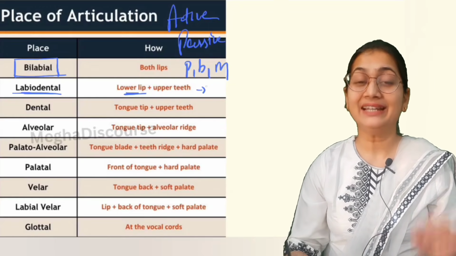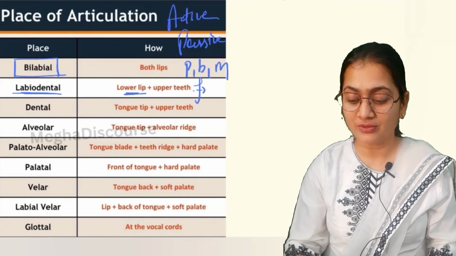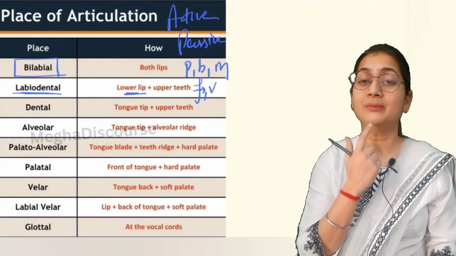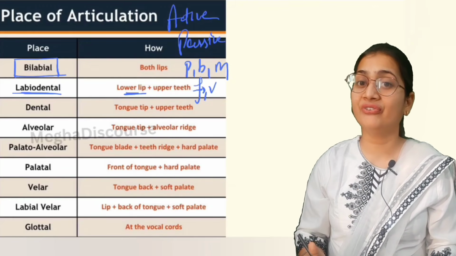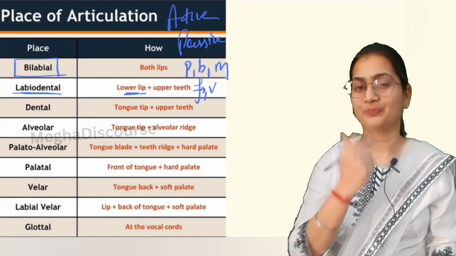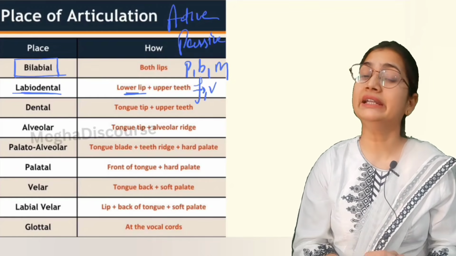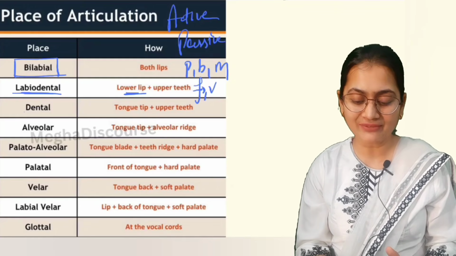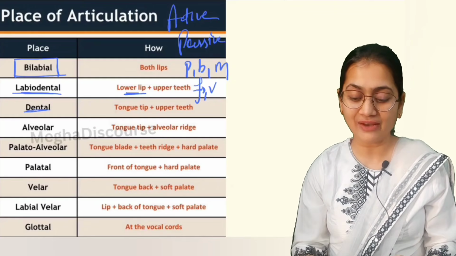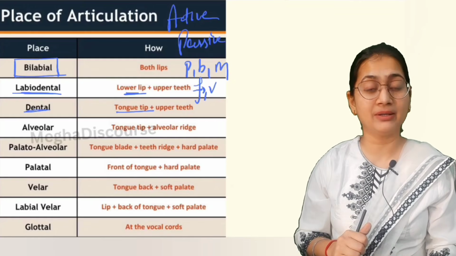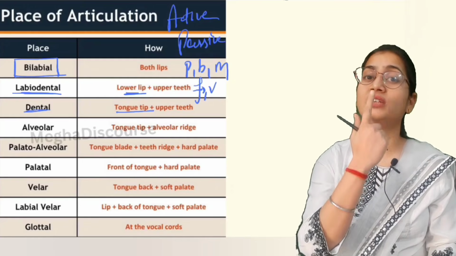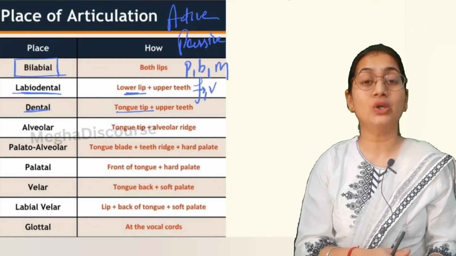So in labiodental we have f and v sounds, like friend. The lip moves towards your teeth. Friends. Similarly we have van. This moves towards your teeth. So this is your labiodental sound. Now another is the dental sound. It means the pure use of your teeth. Here we have tongue and teeth: the front of your tongue and upper teeth. The tongue moves towards your teeth, so this is called dental.